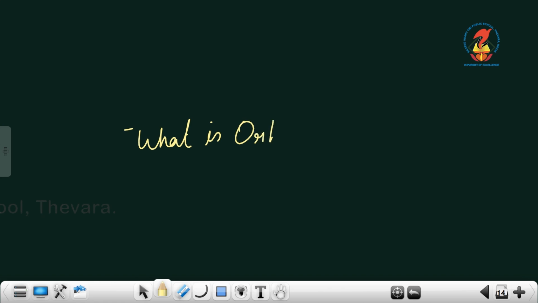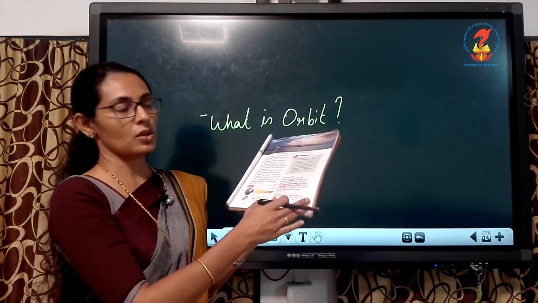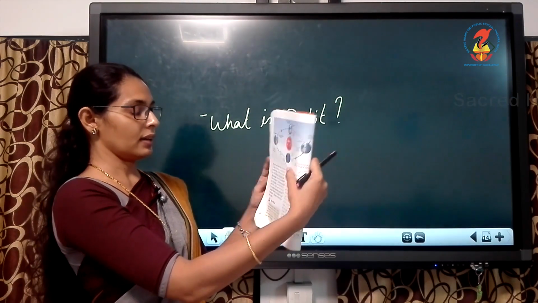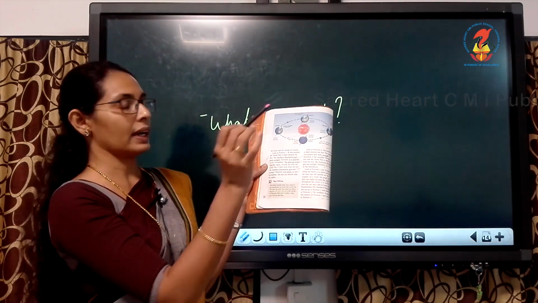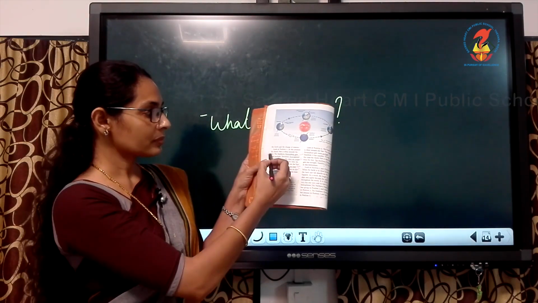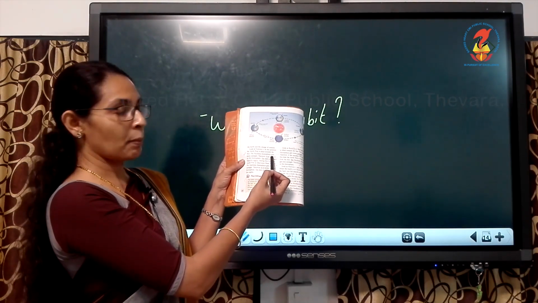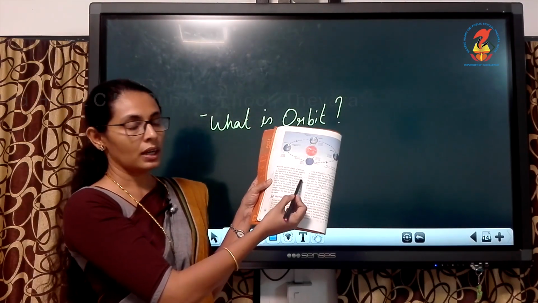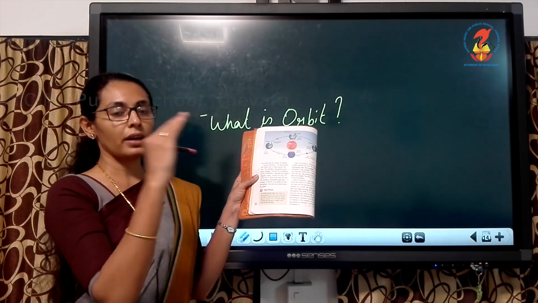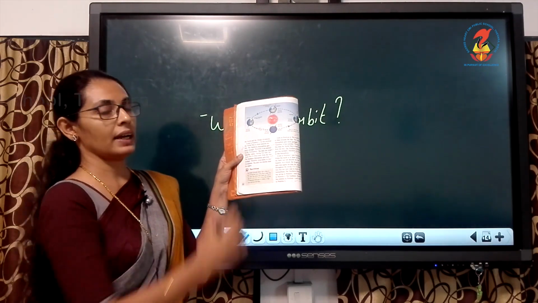What is orbit? Next, the revolution and the 4 seasons should also be underlined, on page 22. Position number 2, paragraph, third line, underline. Also underline the fifth line. In the third line, northern hemisphere is there; in the fourth line, summer, underline. Then the third, fourth and fifth lines underline, then the 8th and 9th lines also underline.